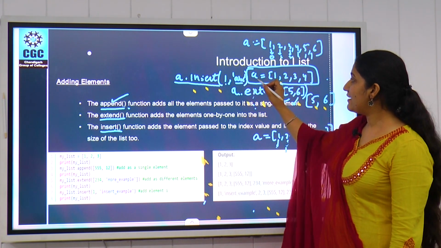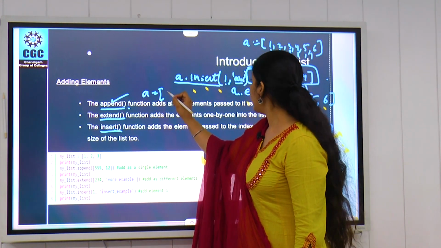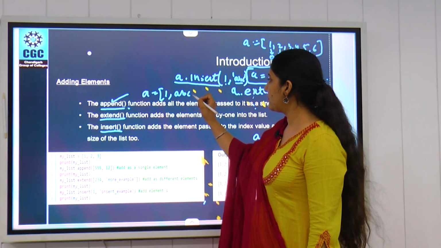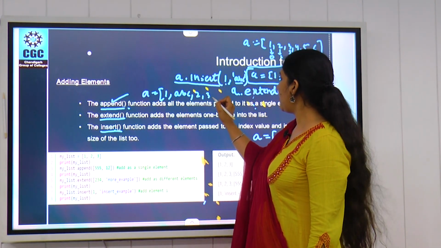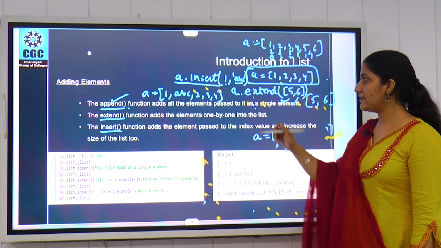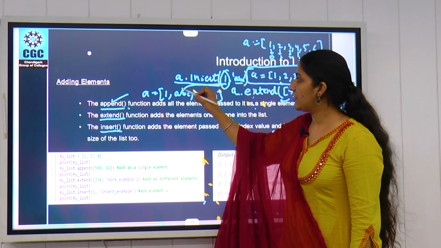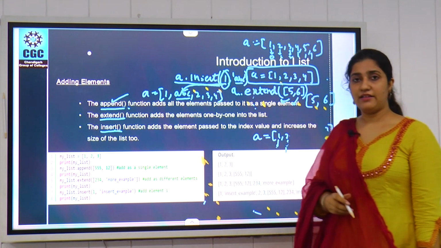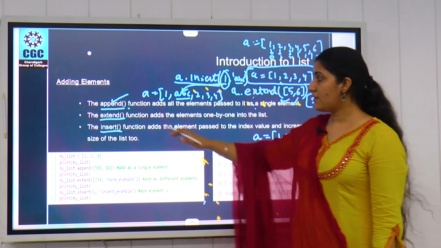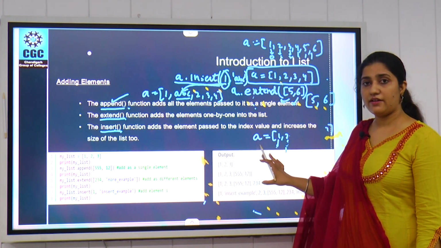So the resultant list will be something like this. This is A, which was already 1, and then it's ABC, then it's 2, 3 and 4. That list will be extended by itself. Simply, the value will be placed at the index location which you have provided. So these are the 3 different methods which we can use to add our data element into our list.